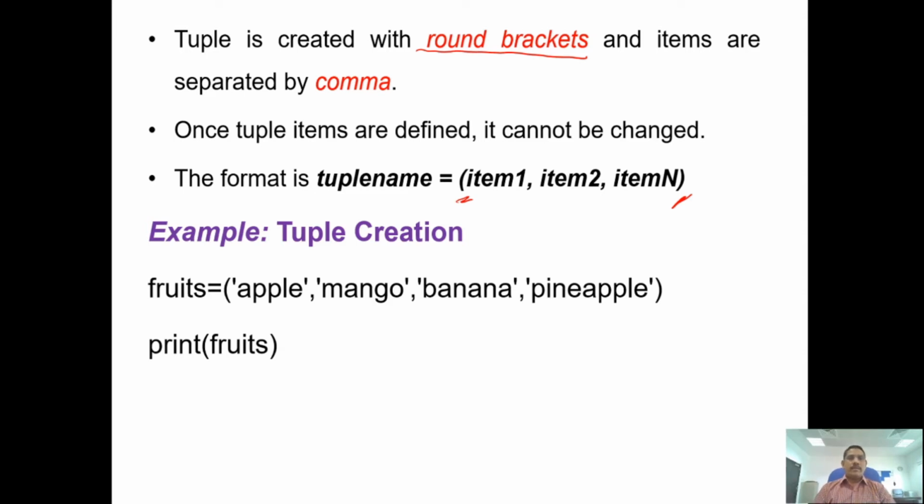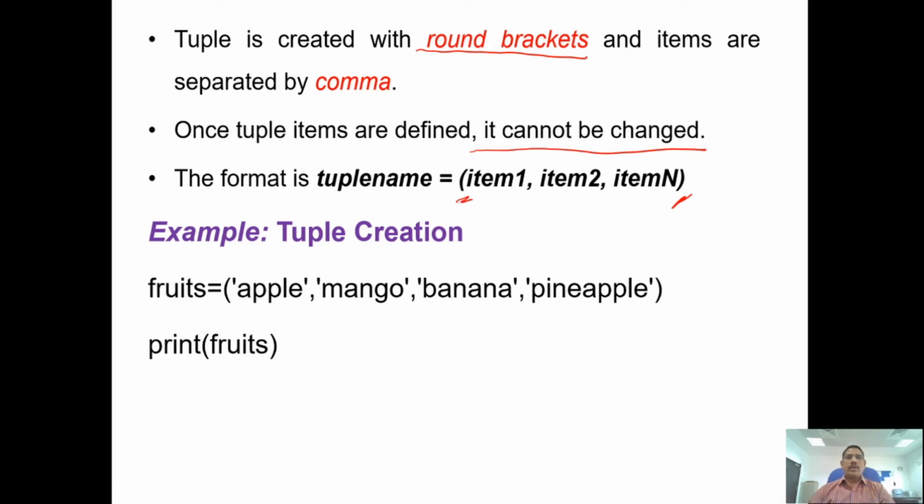Once the tuple items are defined, they cannot be changed. This is the most important point. What does it mean? Once items are created, you cannot remove an item, you cannot modify an item, you cannot change an item, you cannot insert an item. Whatever operations we did in the list are not possible in the tuple. A tuple's items are constants. So once it's declared, finish.